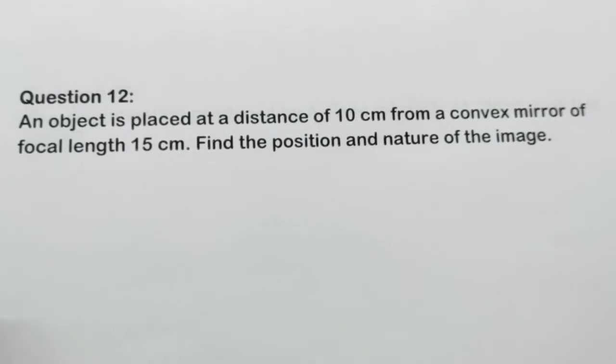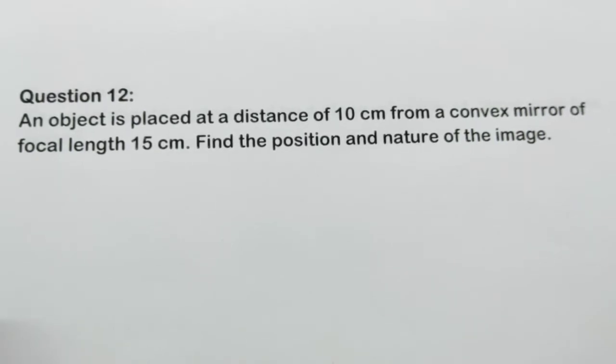Welcome to Dirty Physics. An object is placed at a distance of 10 centimeters from a convex mirror of focal length 15 centimeters. Find the position and nature of the image.